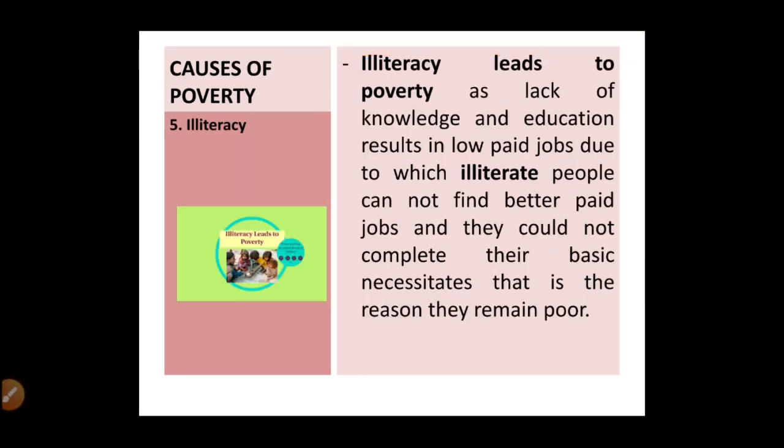Next, illiteracy. Because of illiteracy, there is lack of knowledge and education. अगर knowledge and education नहीं है तो obviously the person will have to work in low paid jobs. So high income नहीं है, better job नहीं है, so basic necessities complete नहीं हो सकती. That is why these people who are illiterate, they always remain poor.